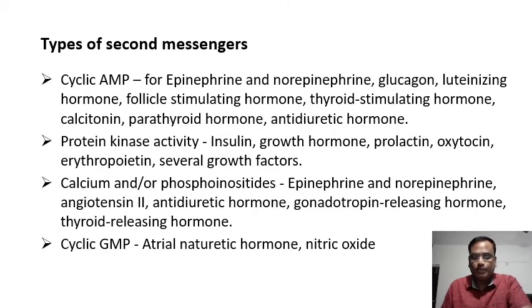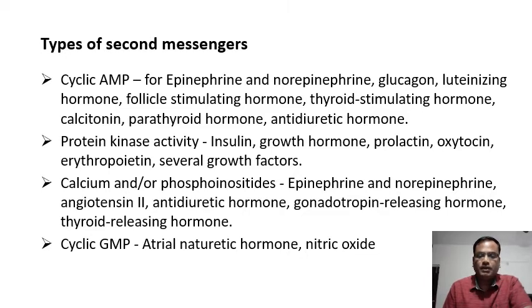Now cyclic AMP, cyclic adenosine monophosphate, is used by epinephrine and norepinephrine, glucagon, luteinizing hormone, follicle stimulating hormone, thyroid stimulating hormone, calcitonin, parathyroid hormone, and antidiuretic hormone. So these important hormones function through cyclic AMP as a second messenger.